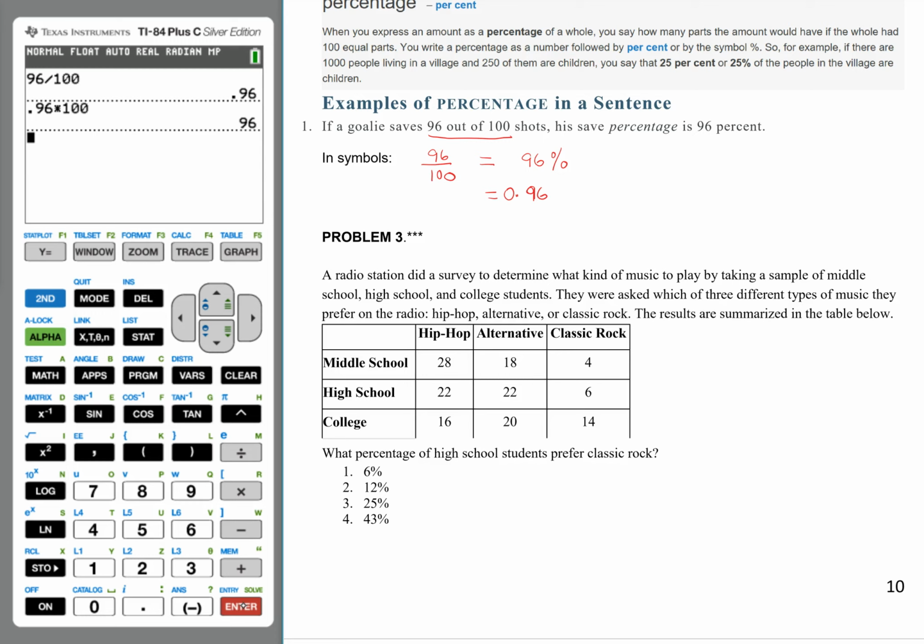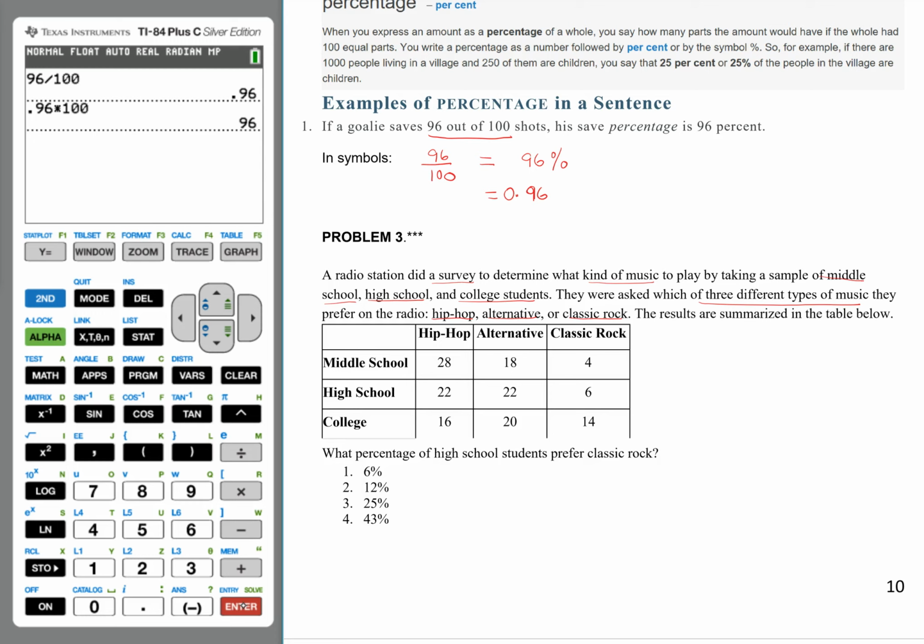So let's try to underline keywords here. We have a survey that determines what kind of music to play, taking a sample of middle school, high school, and college students. And there were 3 different types of music, which are hip-hop, alternative, and classic rock.